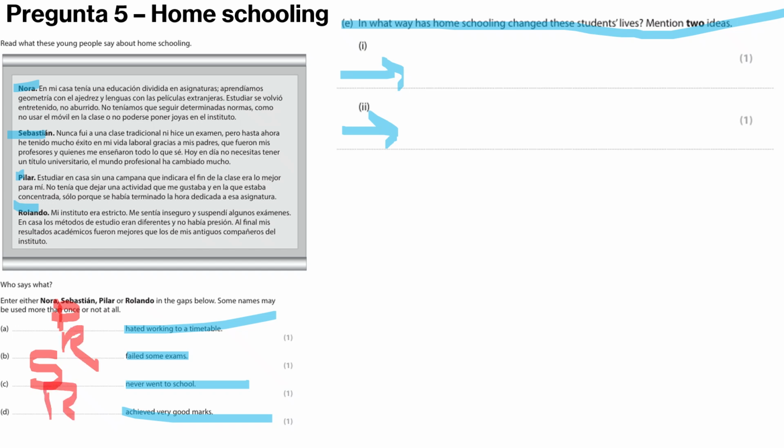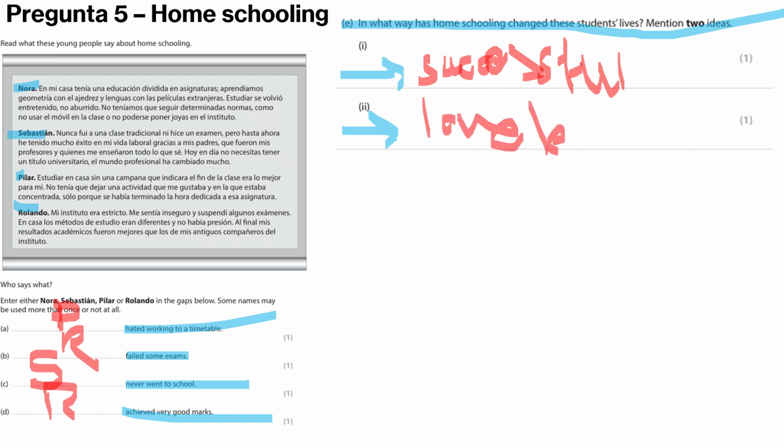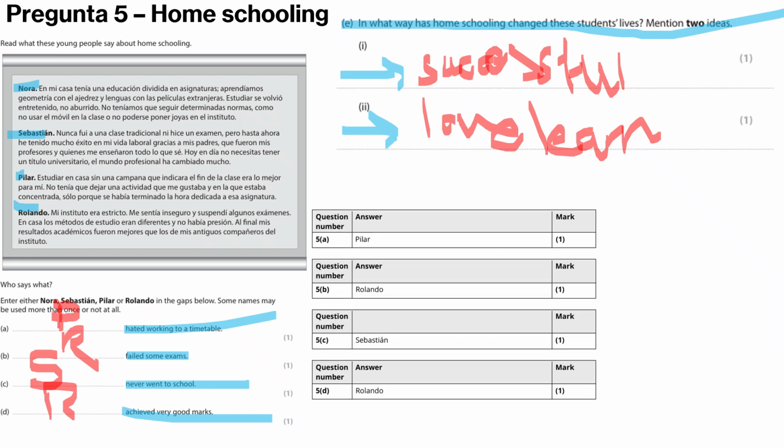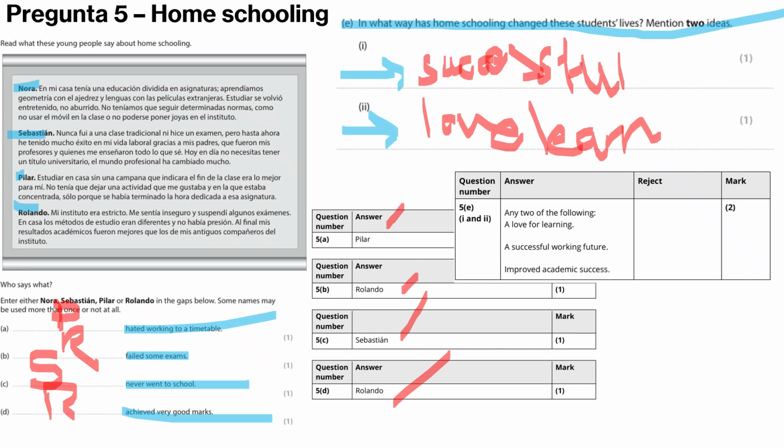So in what way has homeschooling changed these lives so they've become successful? If you can read that, well done. I can't. Most of them developed a love of learning. If we check the mark scheme, it's Pilar, Rolando, Sebastian, and Rolando, and also a successful working future, improved academic success. That's the other one. Love for learning. So five out of five.